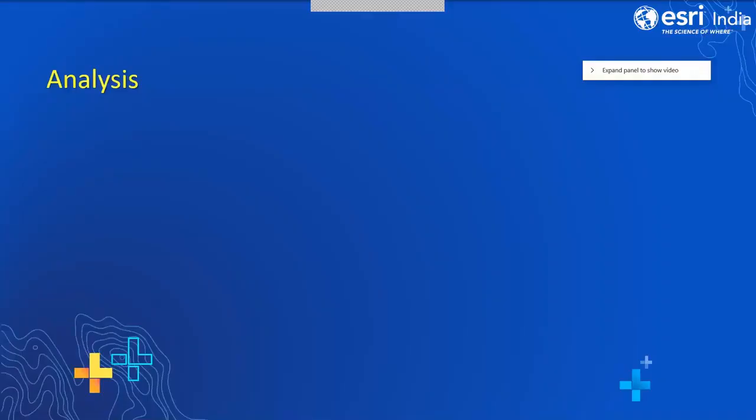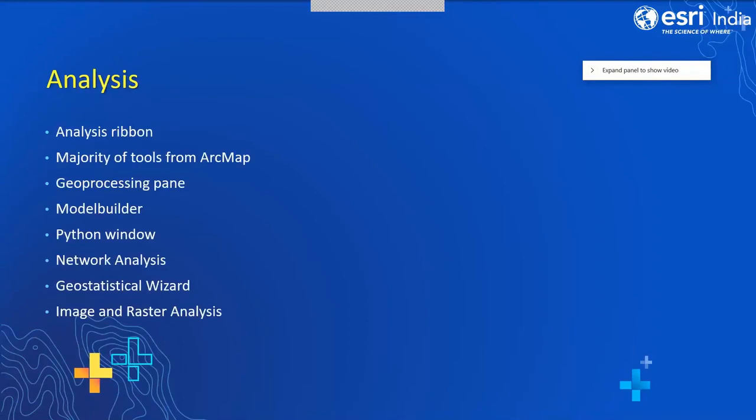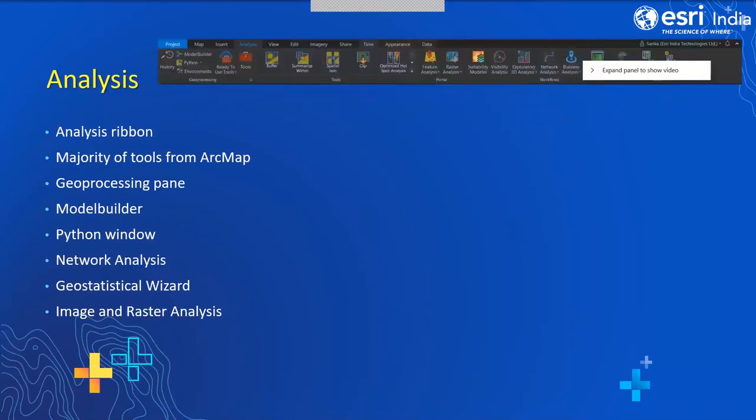Moving forward with ArcGIS Pro, we can perform analysis. ArcGIS Pro allows us to perform different kinds of analysis. When it comes to the new things in analysis in ArcGIS Pro, the most familiar thing is the gallery of favorite tools. Unlike earlier ArcGIS or ArcMap, where we did not have a gallery of tools, now you have a gallery of tools, and you can even customize your tools. That is, you can bring your favorite tools inside the gallery.